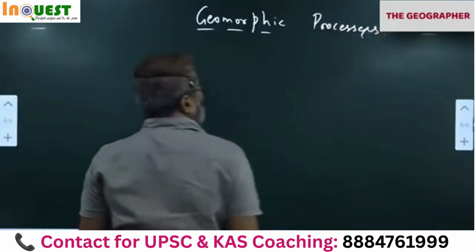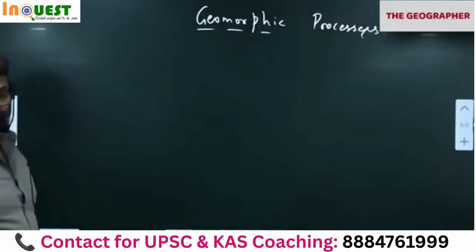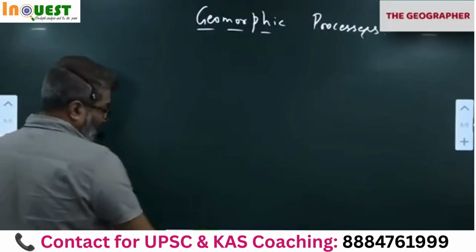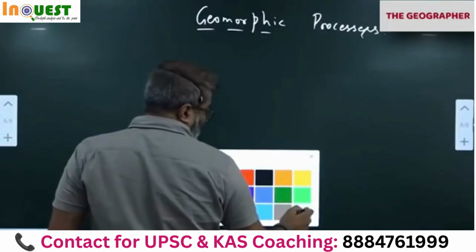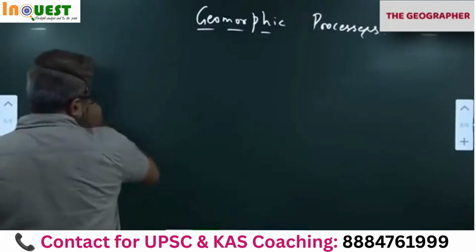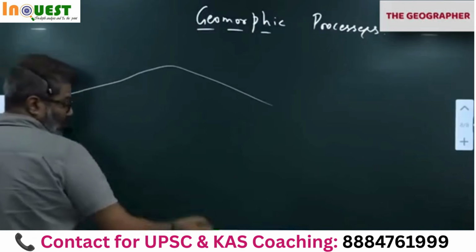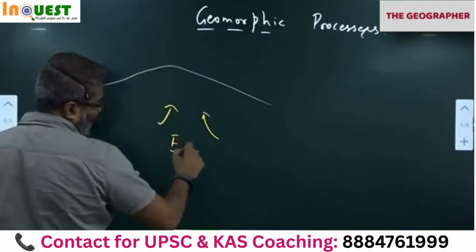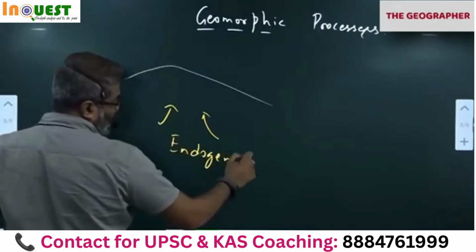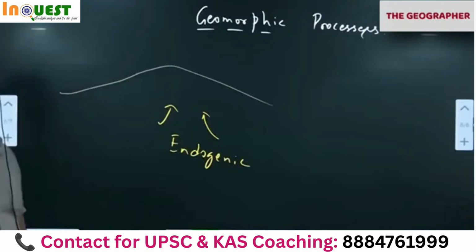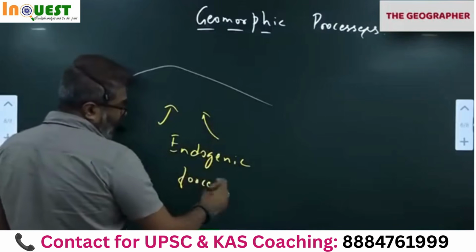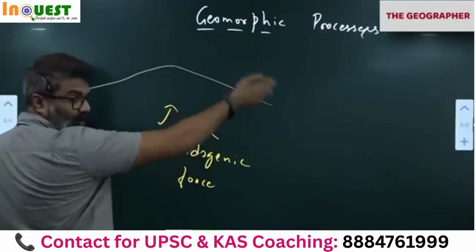Geomorphic processes. See, on the earth's surface, there are certain forces acting from below. They are creating new landform. They are called endogenic forces. Endogenic forces are those forces which are acting from below, like our convection current. All that is creating new landform. Endogenic forces are acting from below, and they are creating new landform.